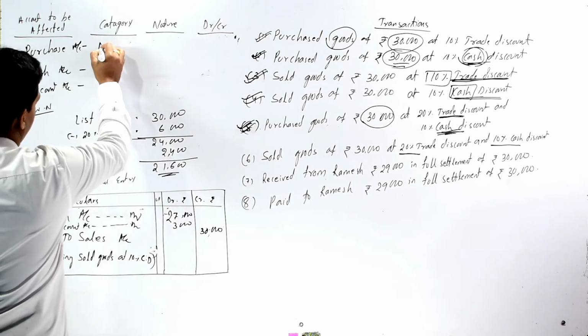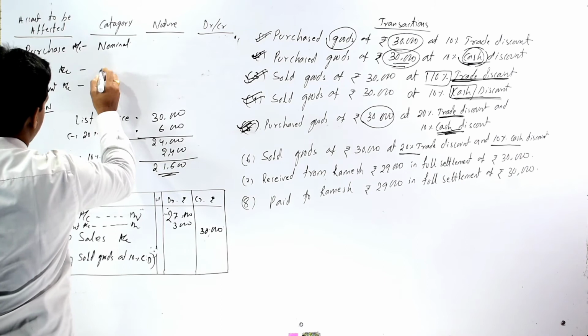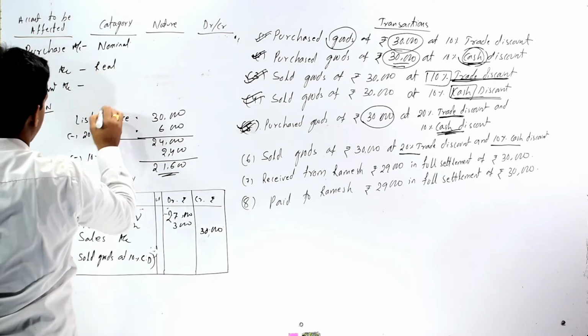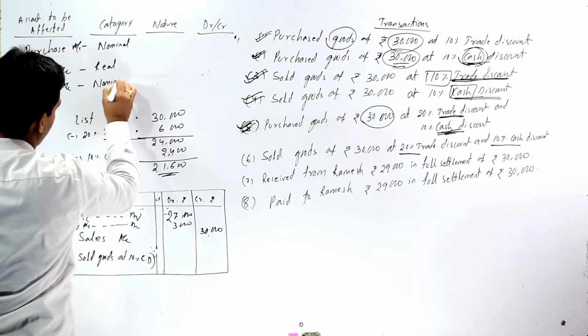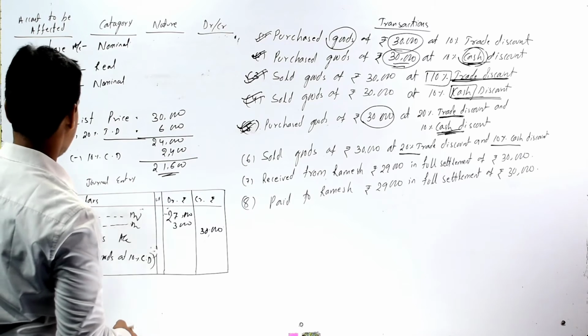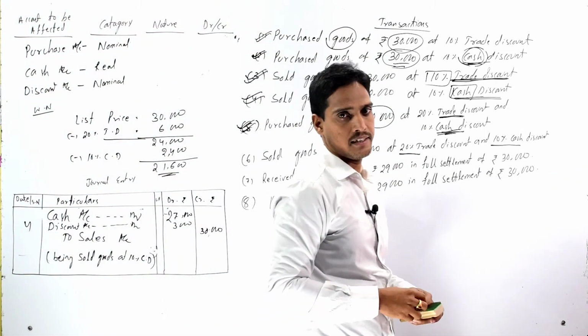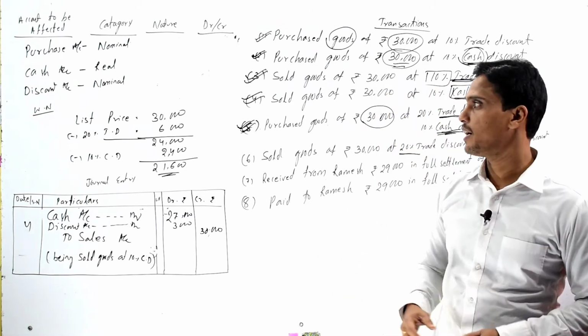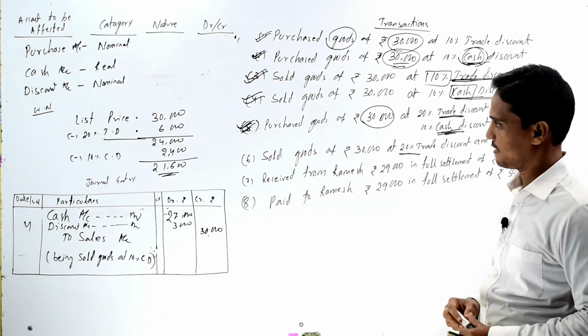So purchase account is a nominal account category and cash account belongs to real account category, and discount account also belongs to nominal account category. Then we have to identify what is the nature of our concerned accounts in the given transaction.